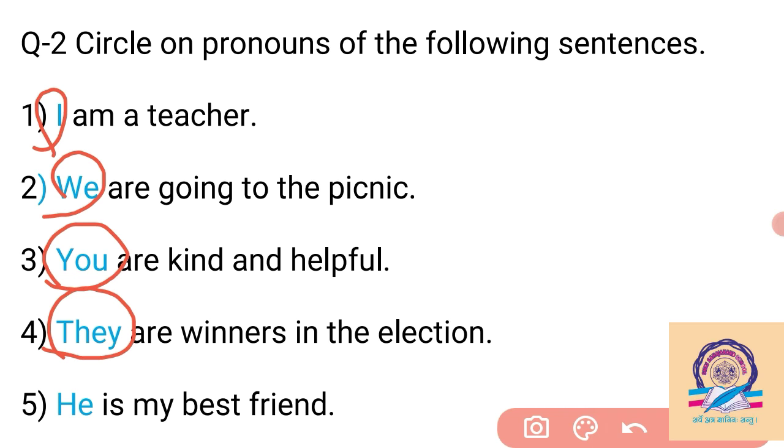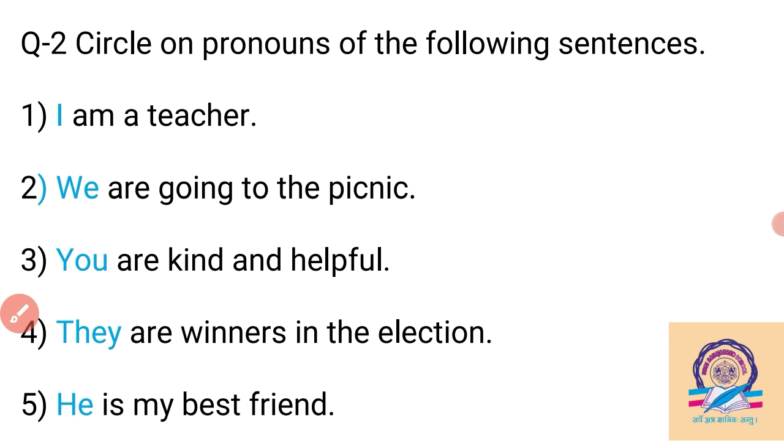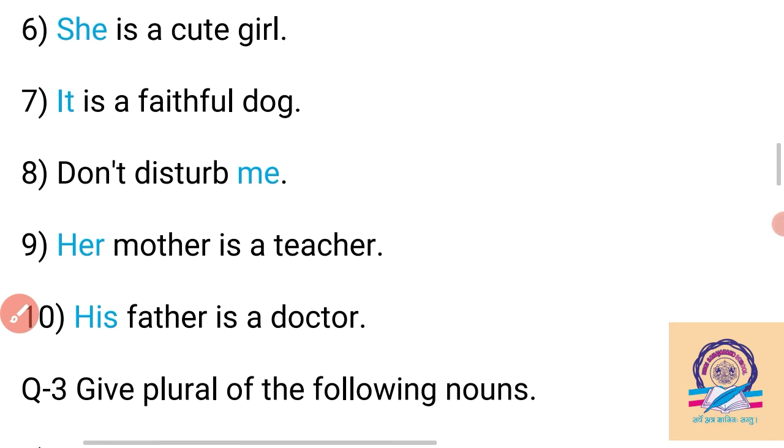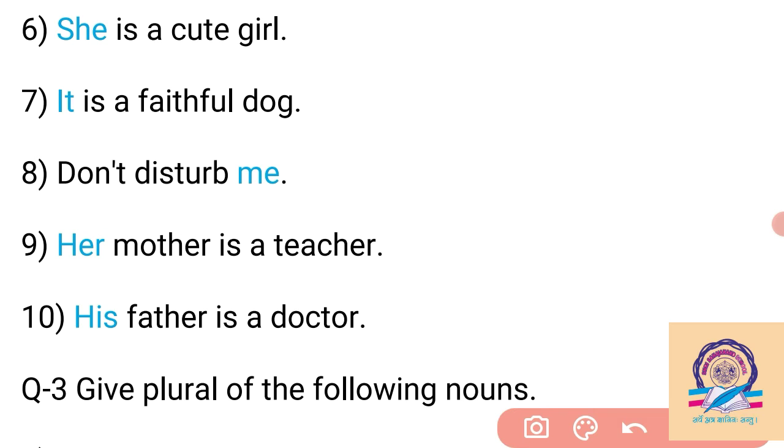Then the fifth example: he is my best friend. So here "he" becomes the pronoun. Then the sixth example: she is a cute girl. So here "she" becomes the pronoun. Then the seventh example: it is a faithful dog. So "it" also becomes a pronoun here.